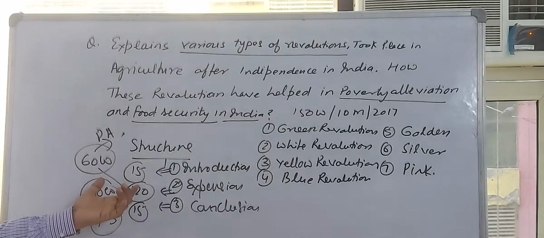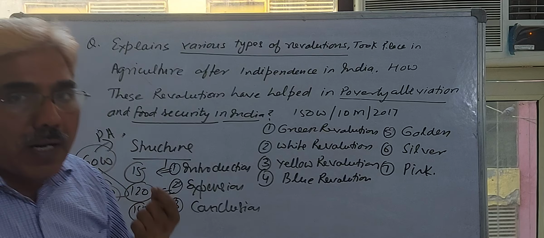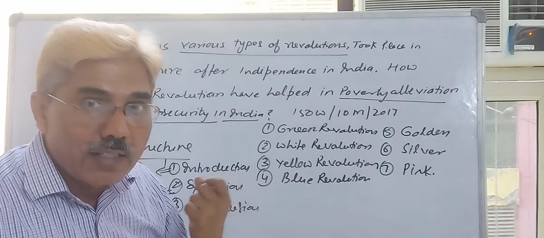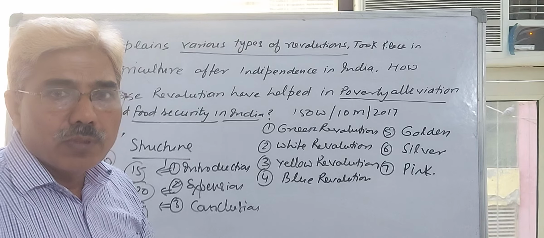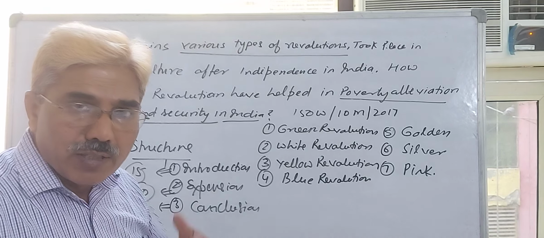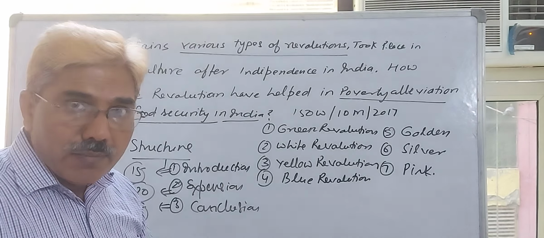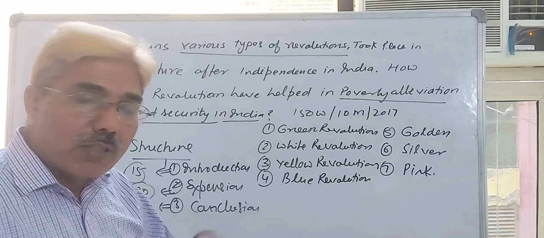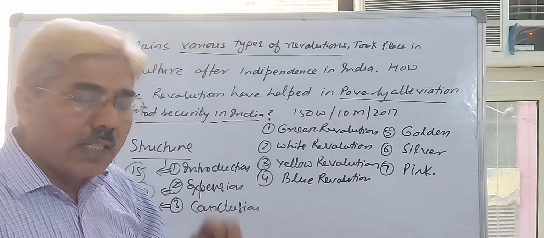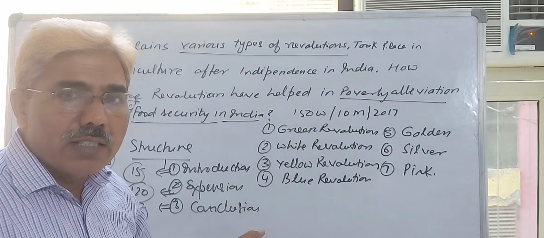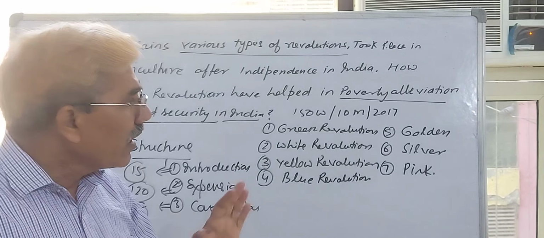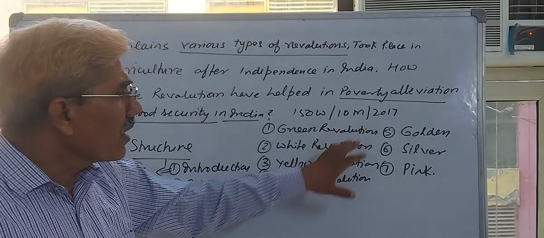Now you can summarize this, that is a part of intellectual writing. Actually, you know everything, as I know, because all the students who are preparing, they have qualified prelims and they are appearing in mains, they have a lot of knowledge. But again, the question which confuses you multiple times is what I should write here, what I should not write here. The clear point is that you have to focus on 3 points: various types of revolution, poverty alleviation, food security in India.